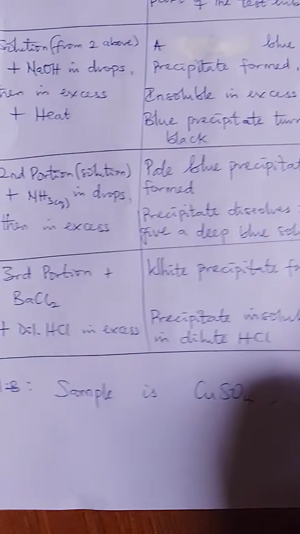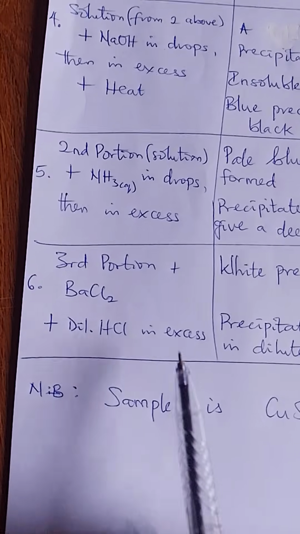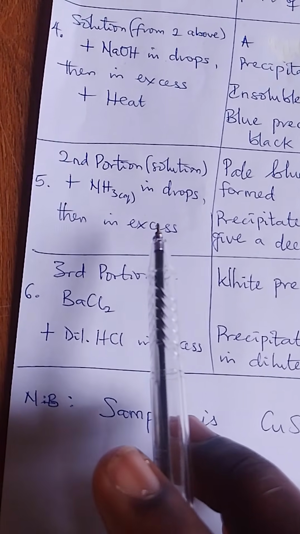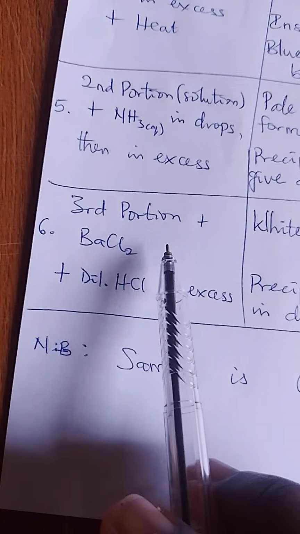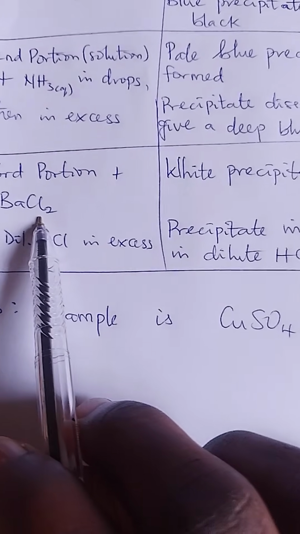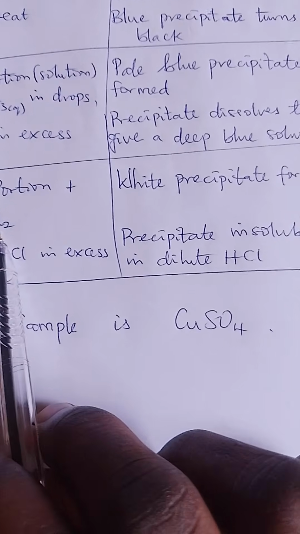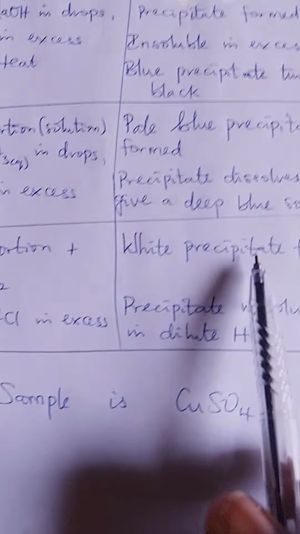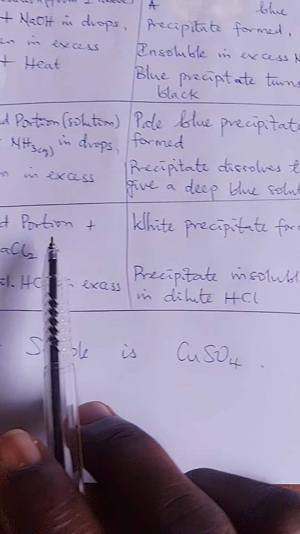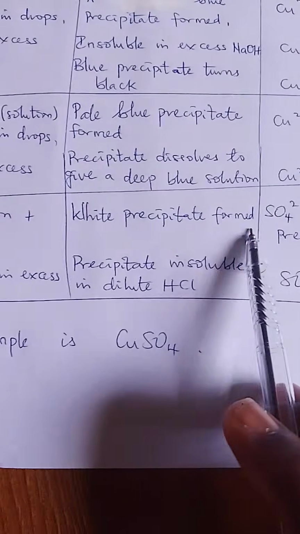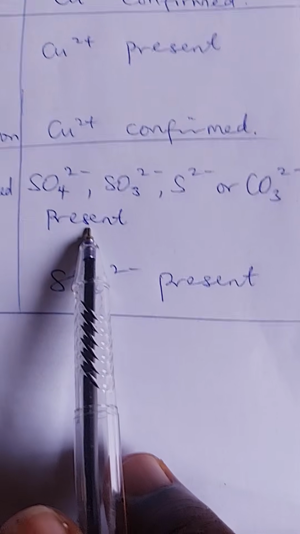All right. Let's say there's another third portion. The third portion says, with barium chloride. So if you have it with barium chloride, what are you going to observe? You are going to observe a white precipitate formed. And any salt that forms a white precipitate with barium chloride could give any of these. So you write all of them and say present.